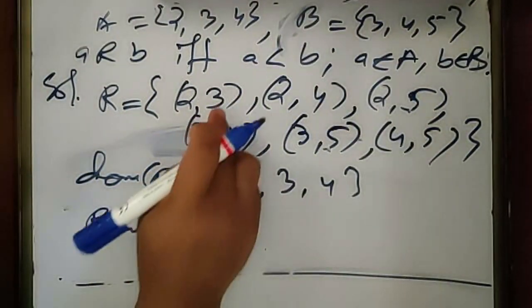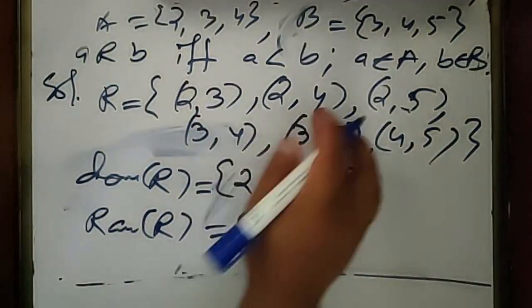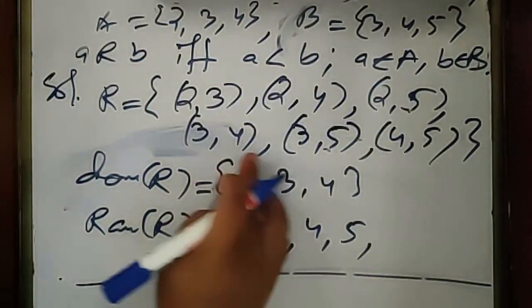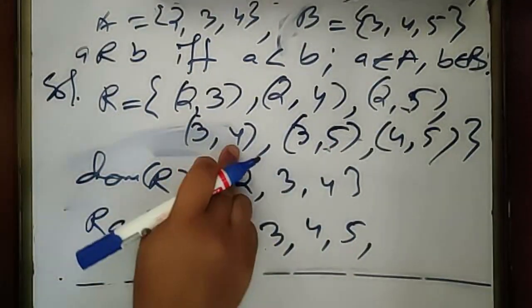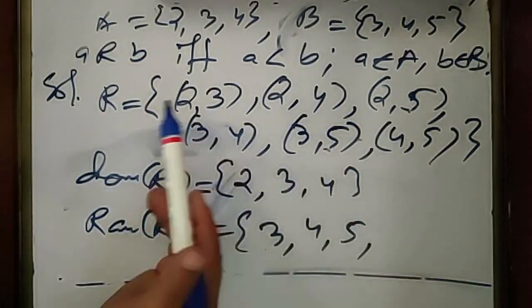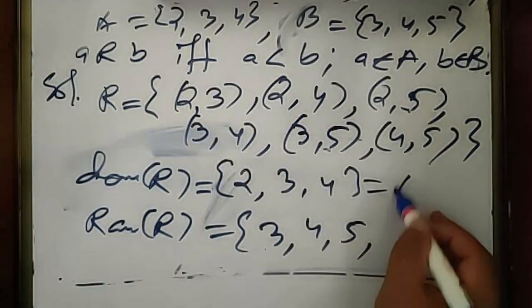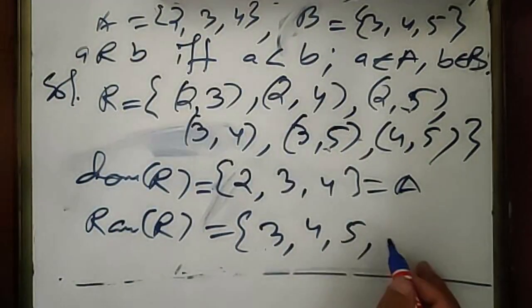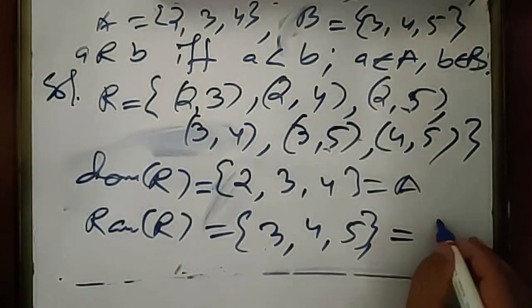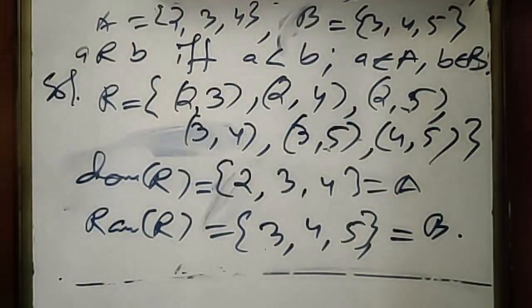Range is the collection of the second elements: 3, 4, 5. 4 already taken, 5 is already taken. So this much only. So here also you see that 2, 3, 4 is the same as set A. And 3, 4, 5 is the same as set B.